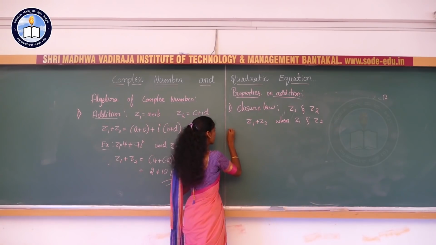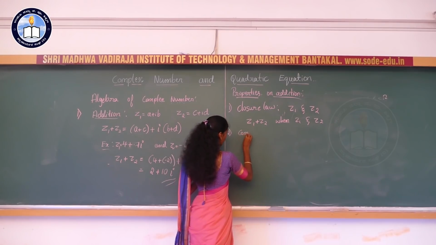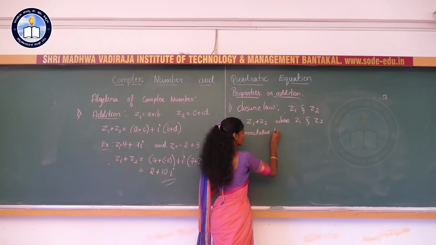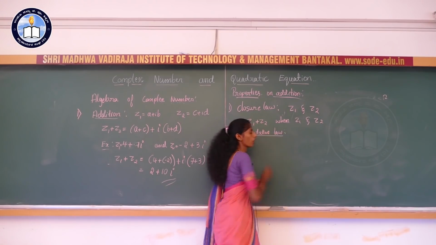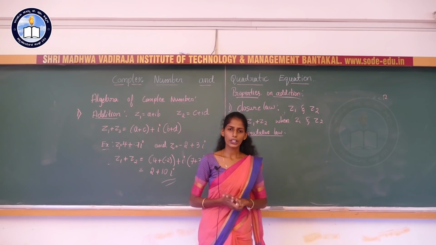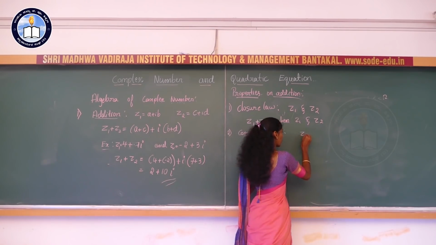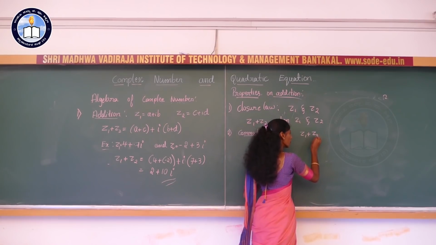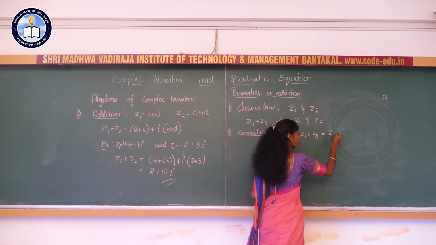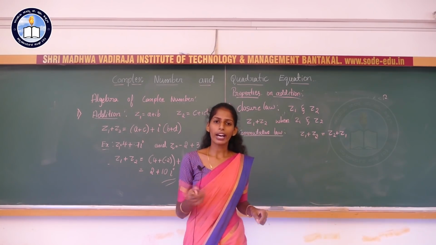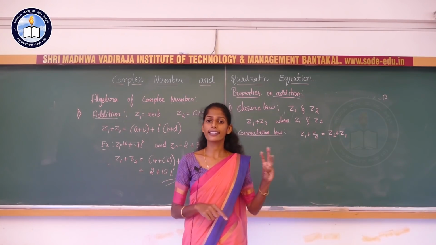Next we are having the commutative law. What is this commutative law? See here, z1 and z2 are two complex numbers. z1 plus z2 is equal to z2 plus z1. That is nothing but, for example, if we add 1 plus 2, that will give the answer 3.